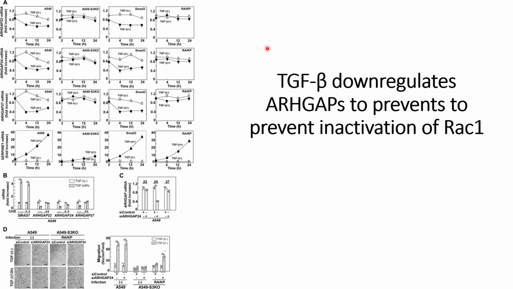So what they did is they did the transcriptome analysis of the TGF-β induced cells, either of the SMAD3 knockdown cell lines or the A549 SMAD3 knockdown cell lines that are infected with this mutated SMAD3 gene. And what they are able to find out is that there are downregulations of genes that are observed in the SMAD3 knockdown cell lines, but those downregulations are not observed in the SMAD3 knockdown cell lines that are infected with this mutated SMAD3.